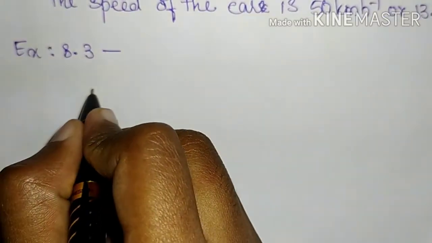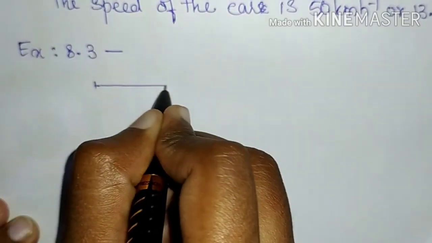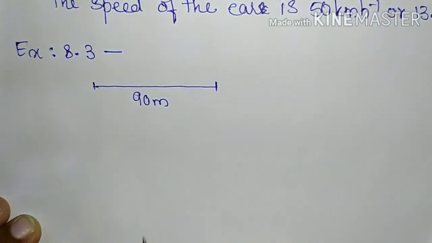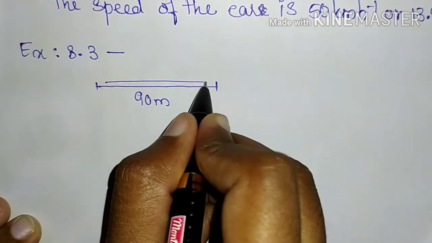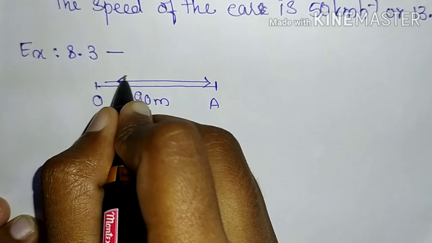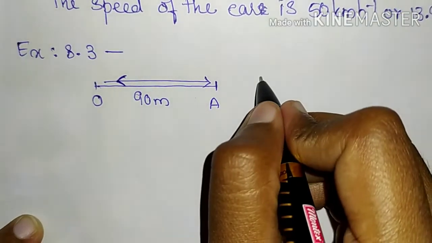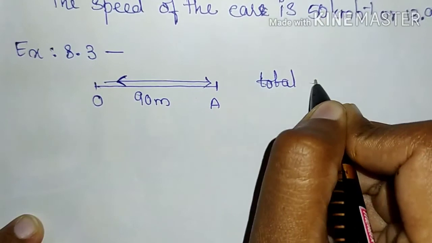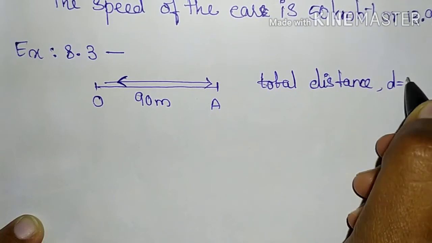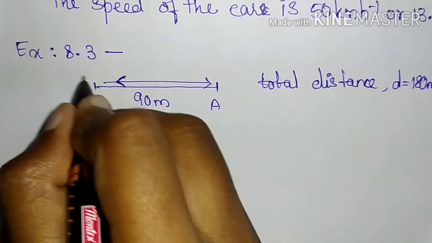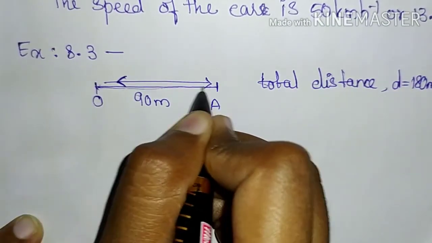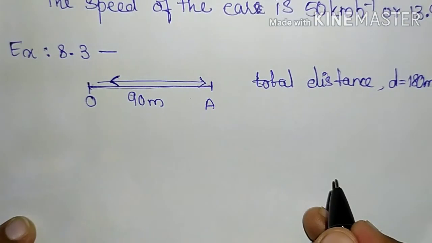So what Usha does here, she is swimming in a pool which is of the length 90 meters. So the length of the pool is 90 meters. She swims in this pool twice. She goes from O to A and then she comes back in the same way to O. So the total distance covered by Usha, total distance D is equal to 180 meters, because distance is the actual path covered by an object. O to A to O, 90 plus 90, 180 meters.